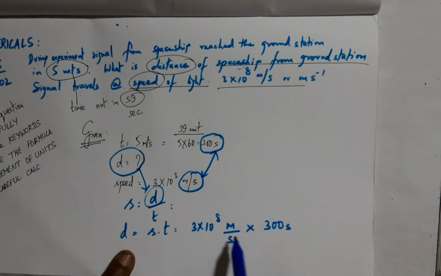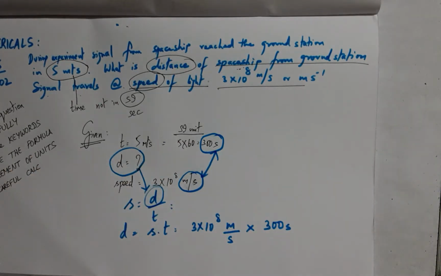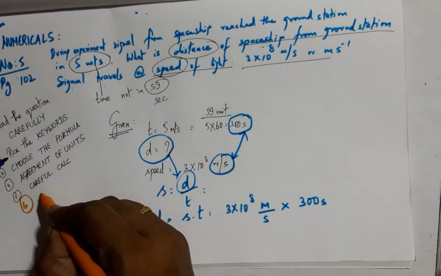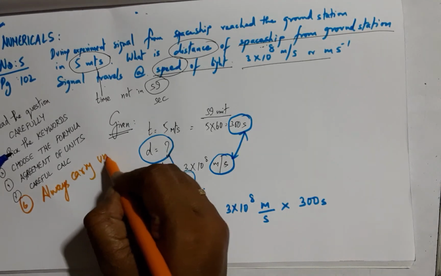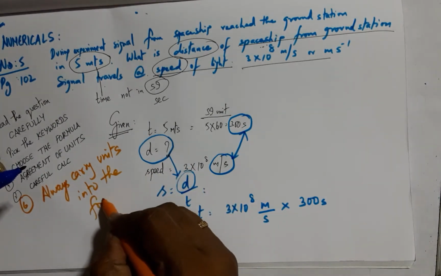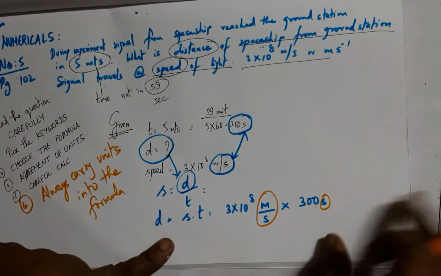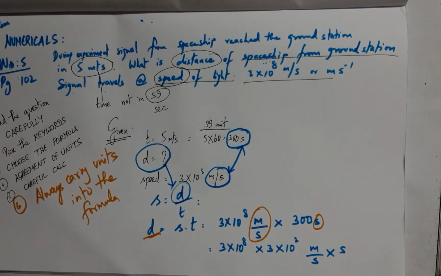Children, the very most important point while attempting the question, the most important thing while doing the problem, is always carry the units into the formula. As you can see here, what did I do? I picked the units into the formula, and I will get the answer in agreement with the required quantity. And finally you can see I have just done this in this form.